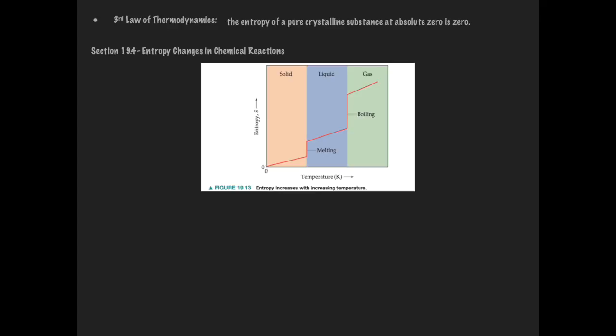So the third law of thermodynamics states that the entropy of a pure crystalline substance at absolute zero is zero, meaning it has no disorder. Well, using that concept, the entropies of specific molecules and atoms were determined at the standard state, meaning 25 degrees Celsius and 1 atmosphere. And so what we can do is actually use those, it's in Appendix C, and calculate the entropy changes that occur in chemical reactions.